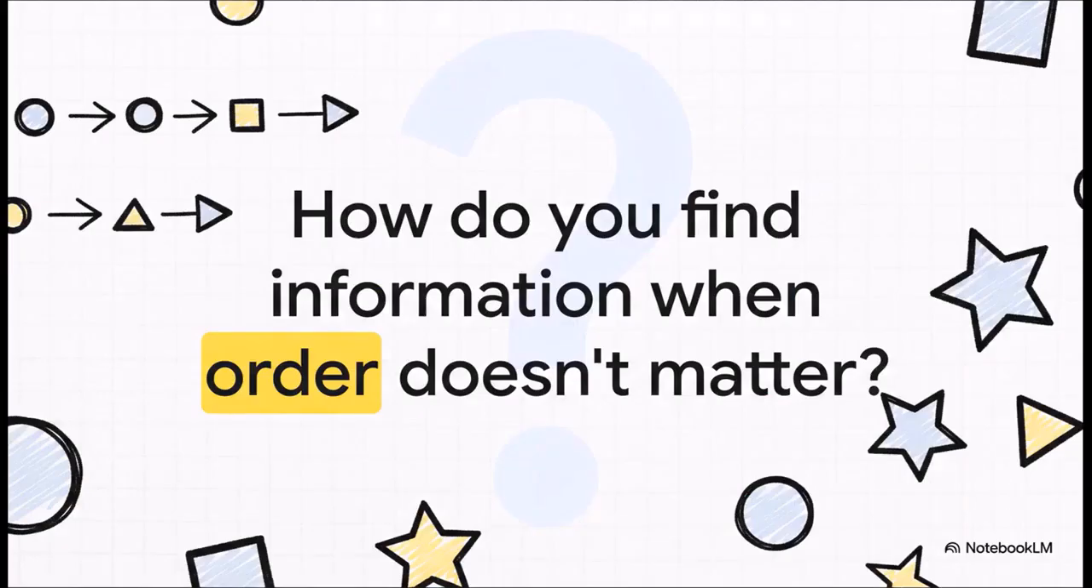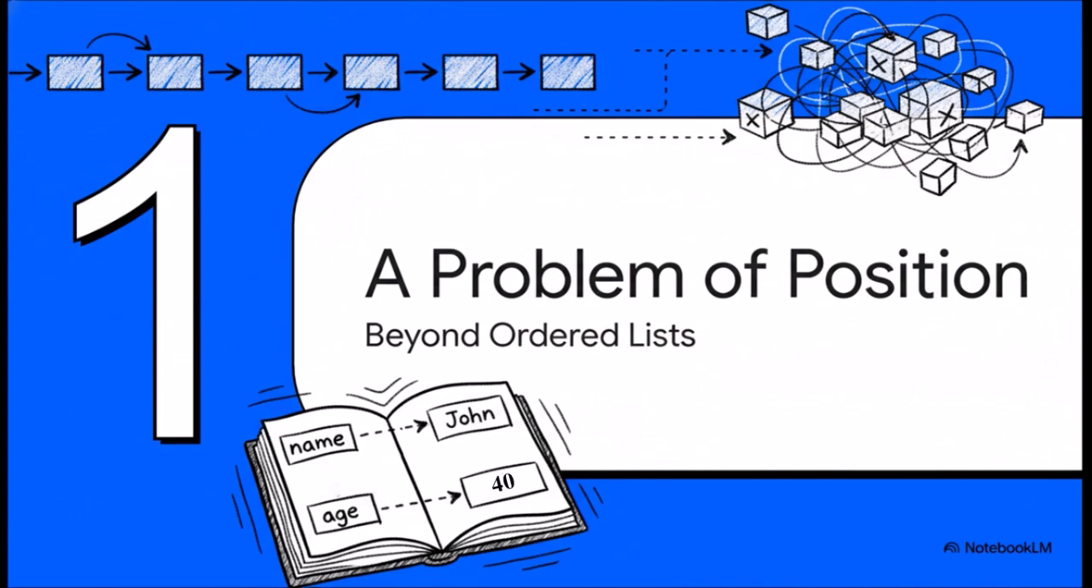So, to kick things off, let's start with a question. We're so used to putting things in order. First, second, third, and so on. But what happens when that order just doesn't matter at all? How do you find what you're looking for then? And that really brings us to what I call the problem of position. See, to truly get why dictionaries are such a game changer, you first have to understand the limits of other tools that are completely obsessed with sequence and order.